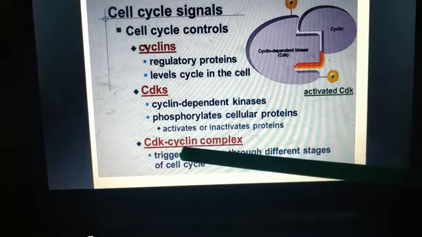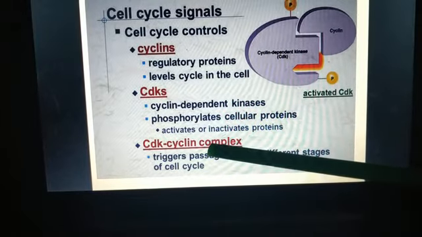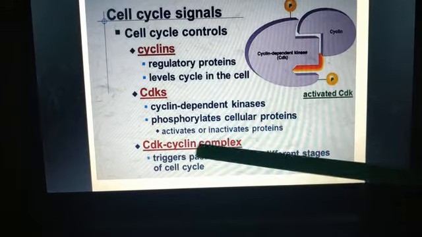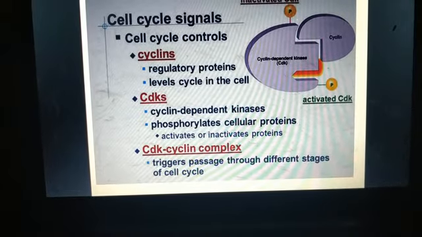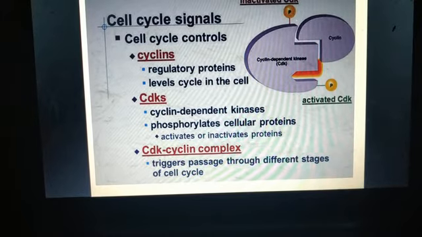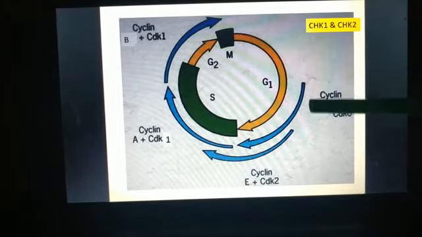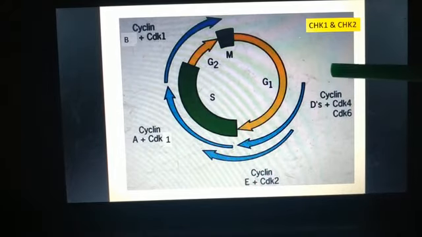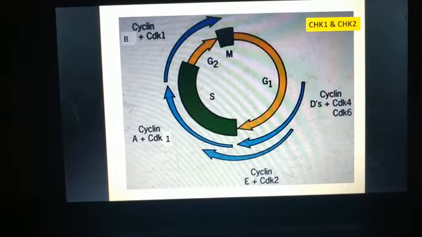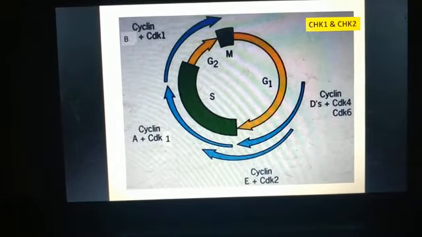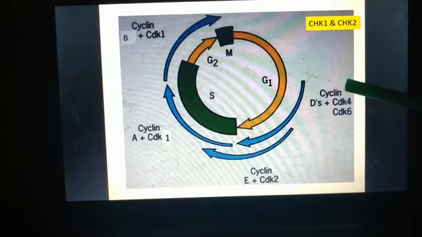Now cyclin binds to CDKs to form a complex. We call it the CDK cyclin complex. They also help in cell cycle regulation. Here you can see different types of cyclin and CDKs. Each CDK is associated with a cyclin.